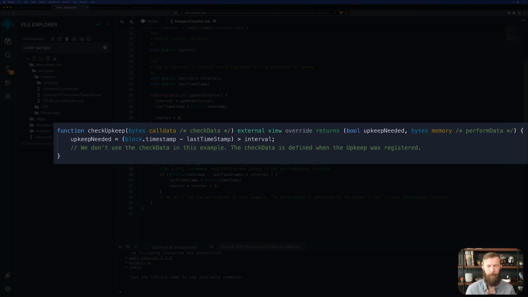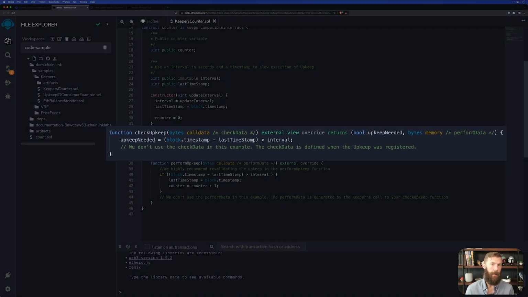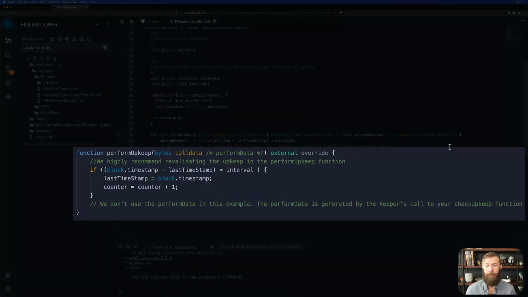In this example, we're just passing back upkeep needed, that Boolean value, true, false. So upkeep needed will be determined by looking at the block.timestamp, subtracting the last time that we did something. The first time this runs, that'll be when the contract was created. But as we'll see in perform upkeep, it could be the last time that we had performed upkeep. And seeing if those 2 time variances are greater than the interval. If it is, that value is going to be true, and we need to perform upkeep. So what does perform upkeep do?